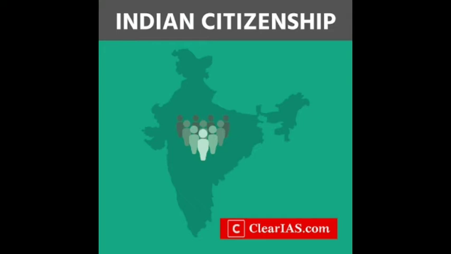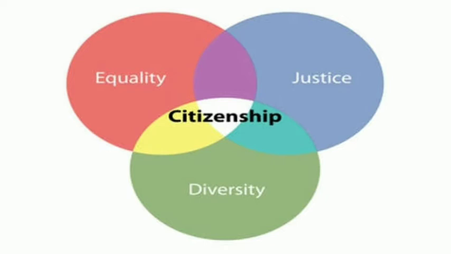Article 15 prohibits discrimination on the grounds mentioned in Article 14. For example, admission to educational institutions, allotment of shops, etc., have to be made without discrimination mentioned in Article 14. This ensures social and economic equality.